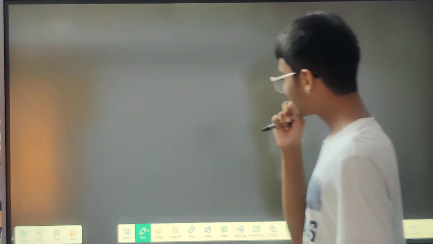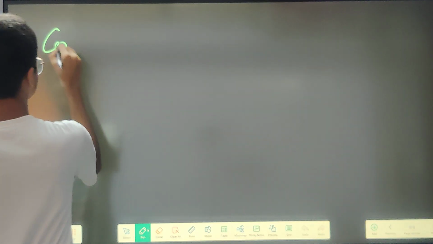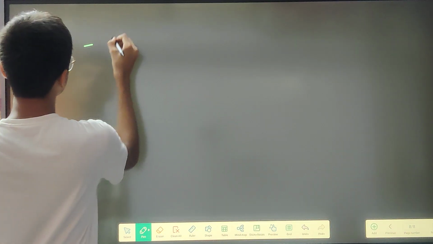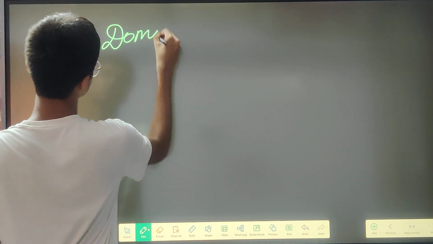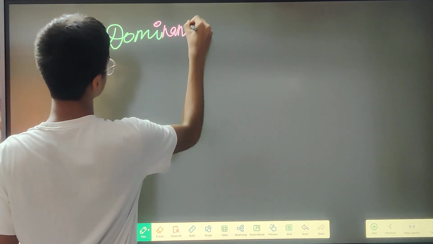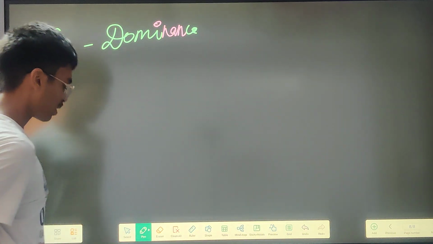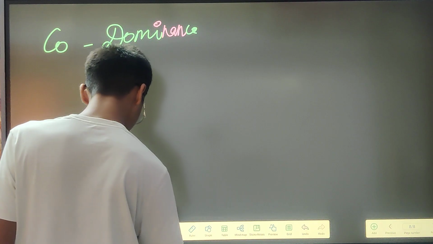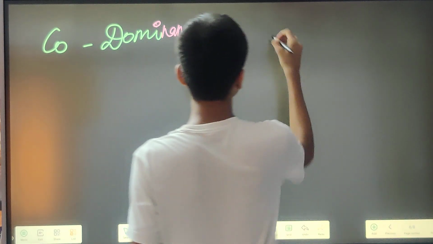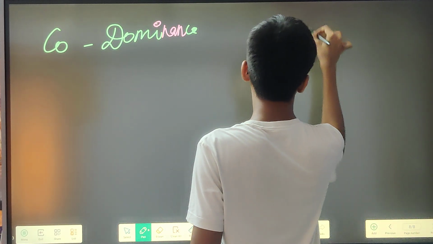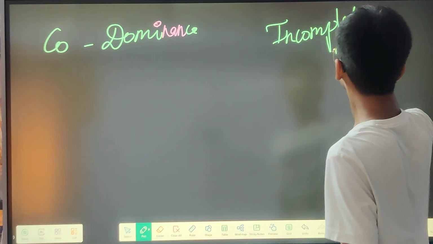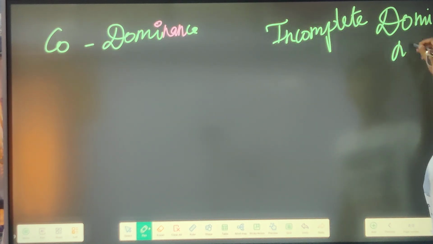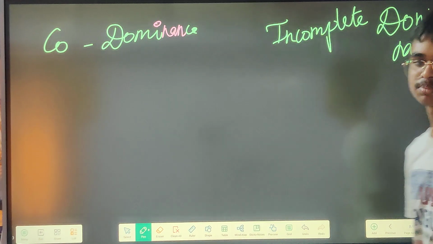And also there is co-dominance. I will explain this in a very detailed way in the upcoming videos. We will just see the co-dominance. Then one more thing, the incomplete dominance. I'll just give you one good example.